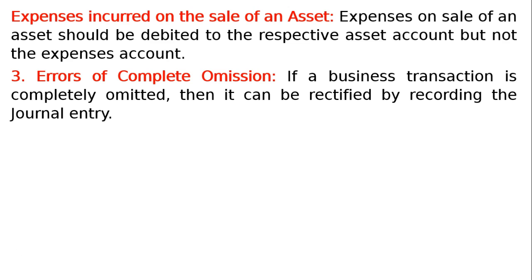Fourth one is errors of complete omission. If a business transaction is completely omitted, then it can be rectified by recording the journal entry.